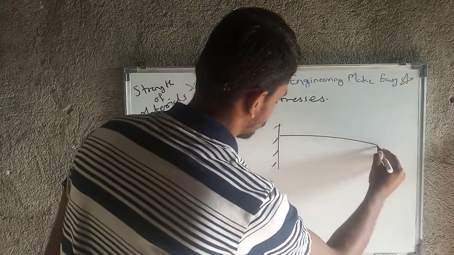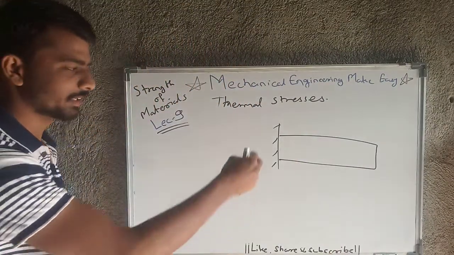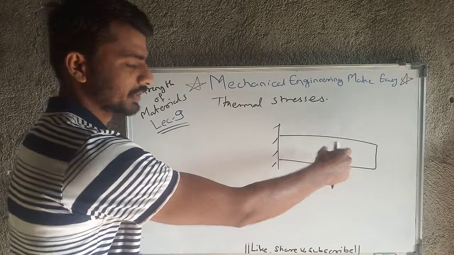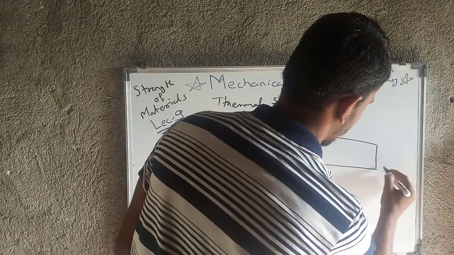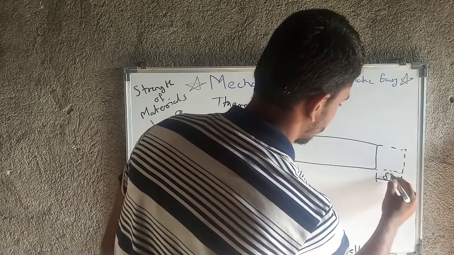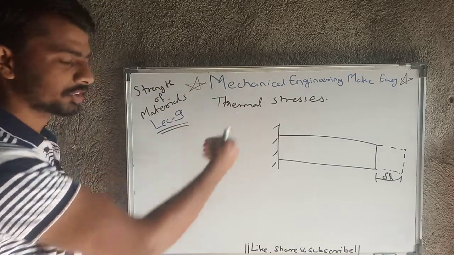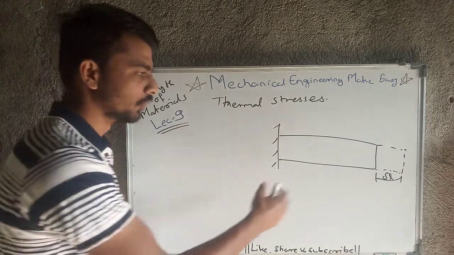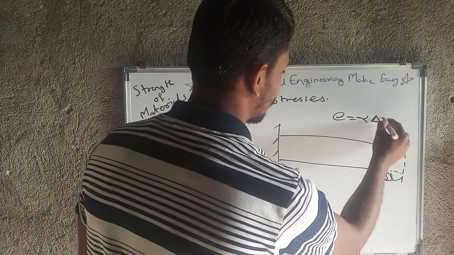This is one material attached here, and we have changed the temperature, and because of that the material expands up to this point. This is delta L. This is the first figure we have studied up till now, where the strain developed is equal to alpha delta T.